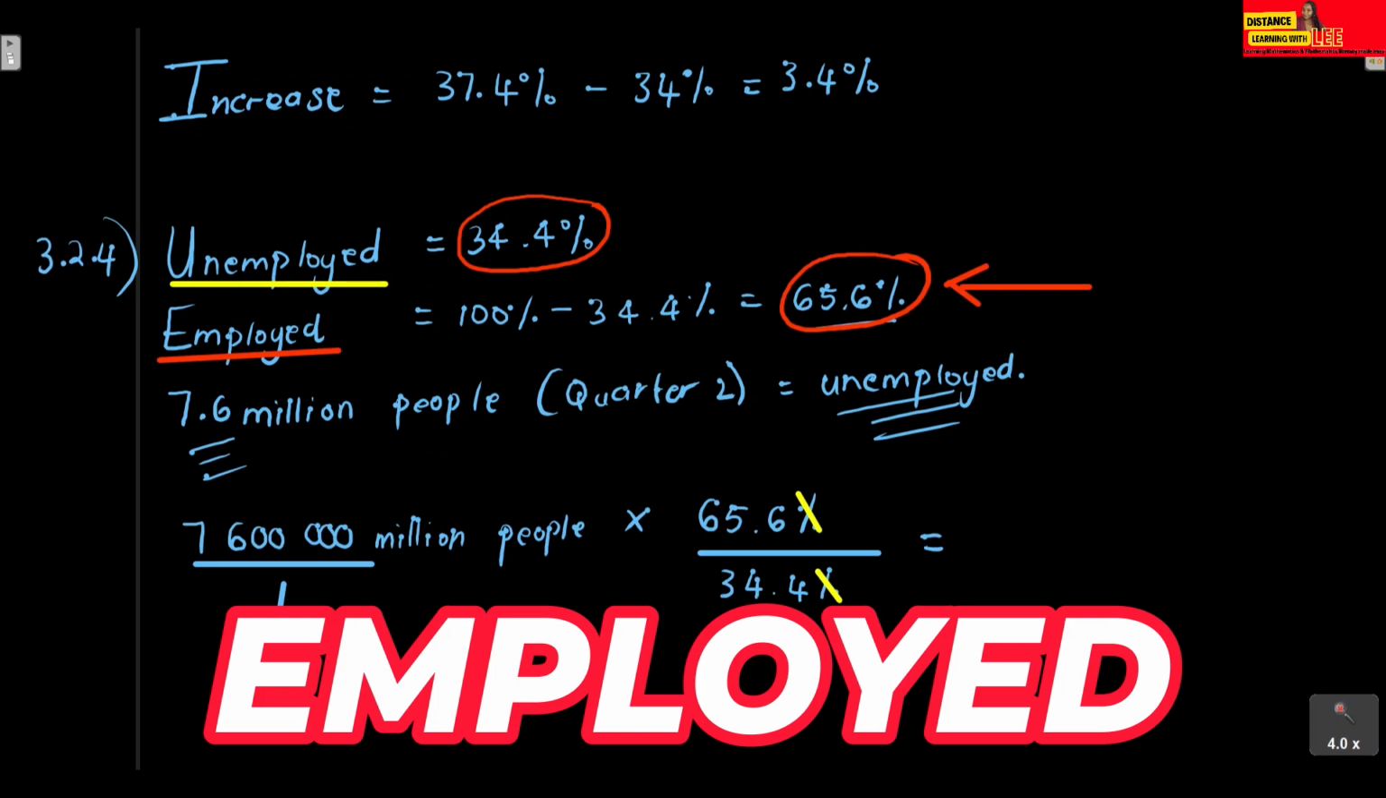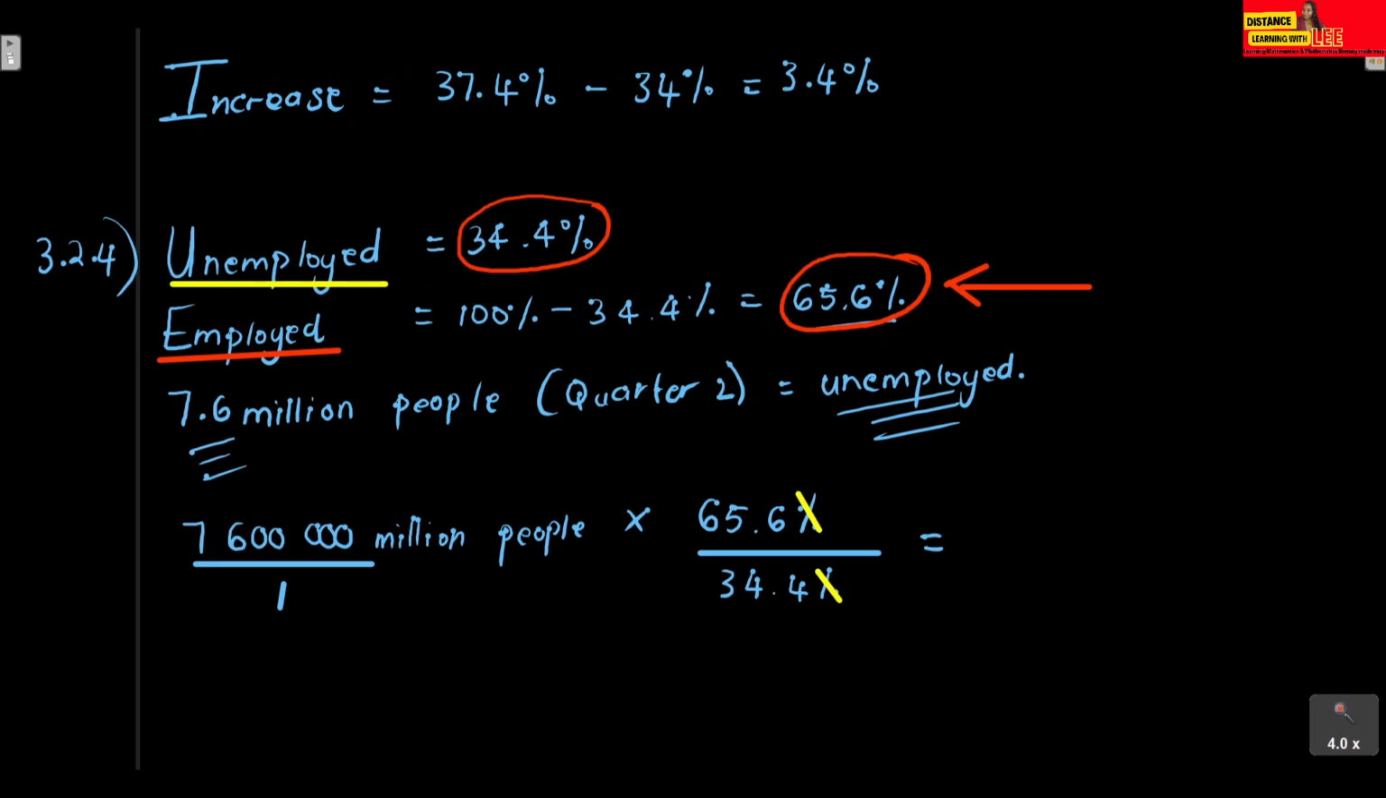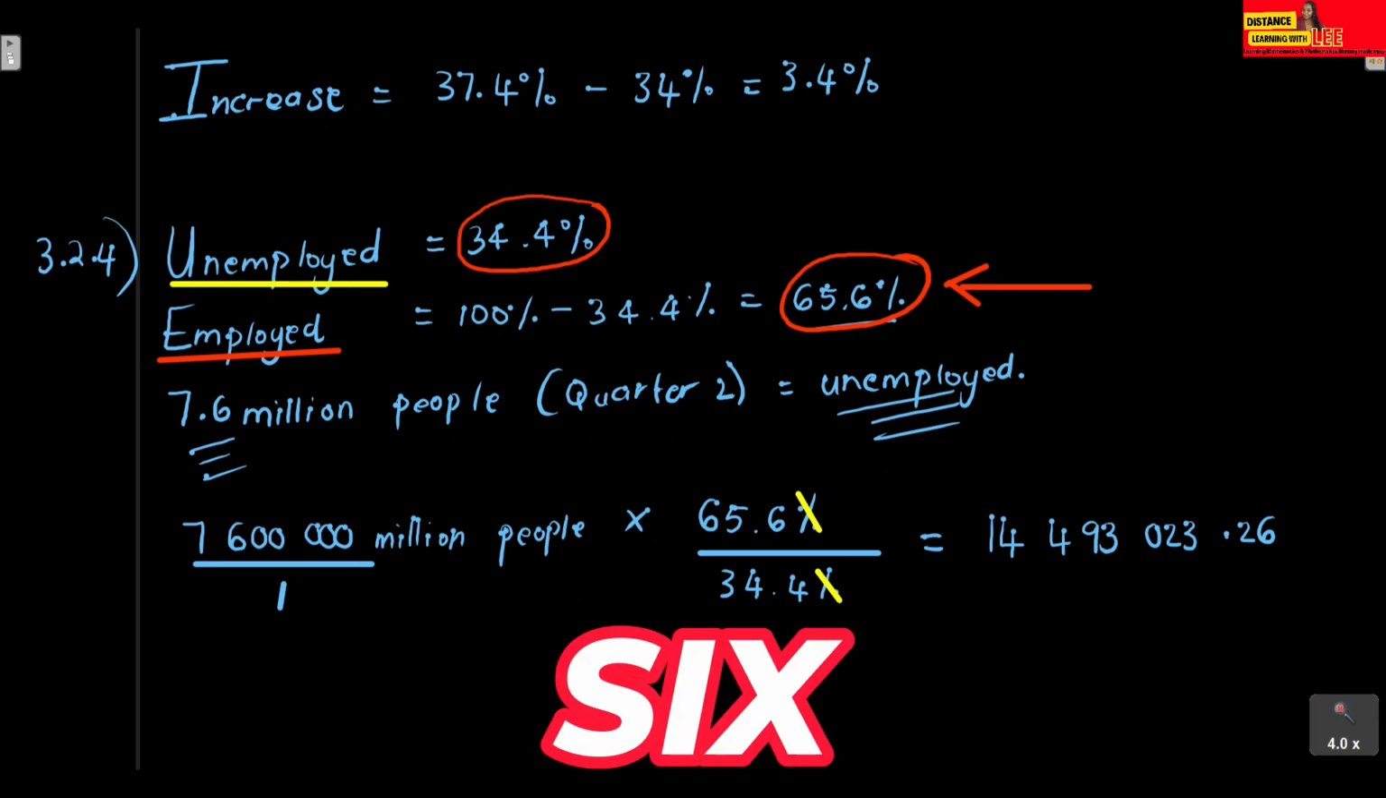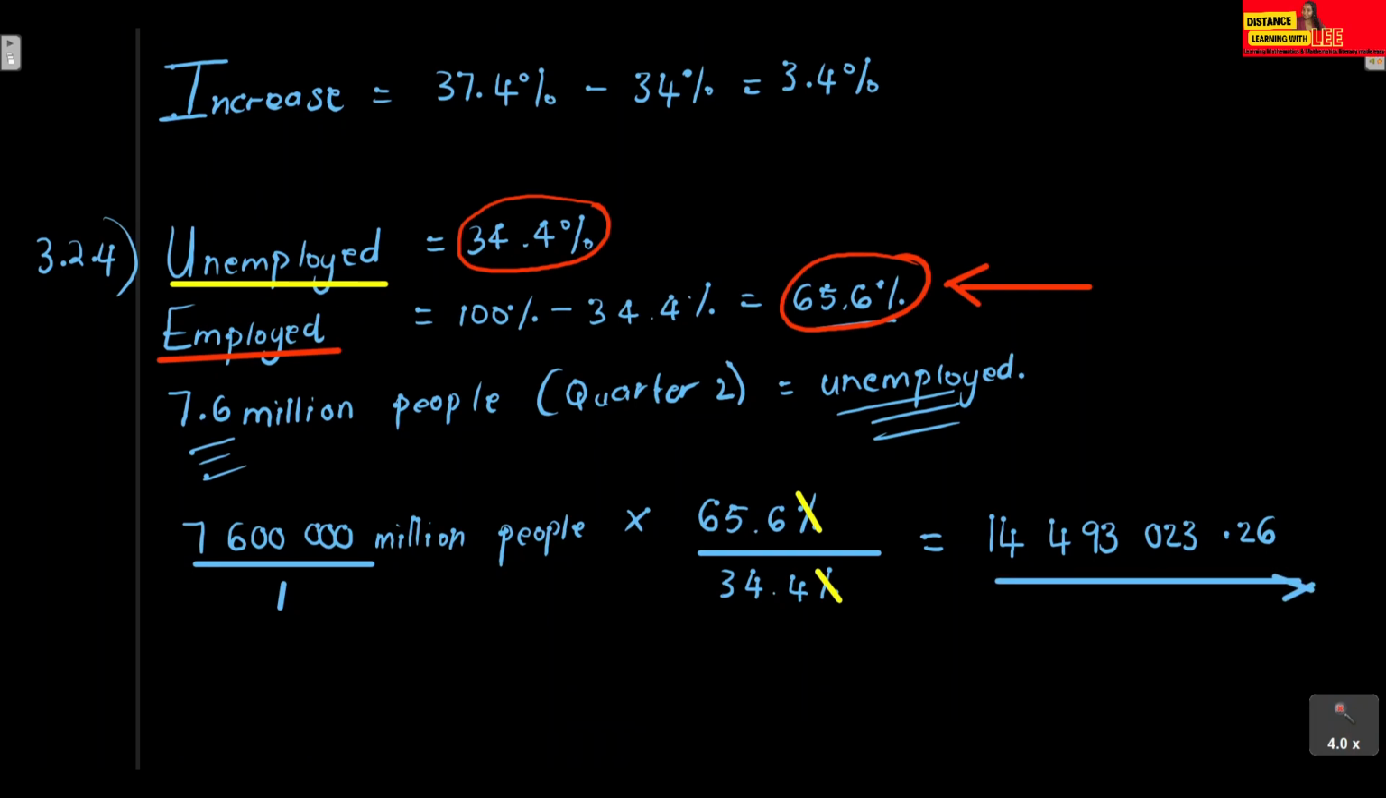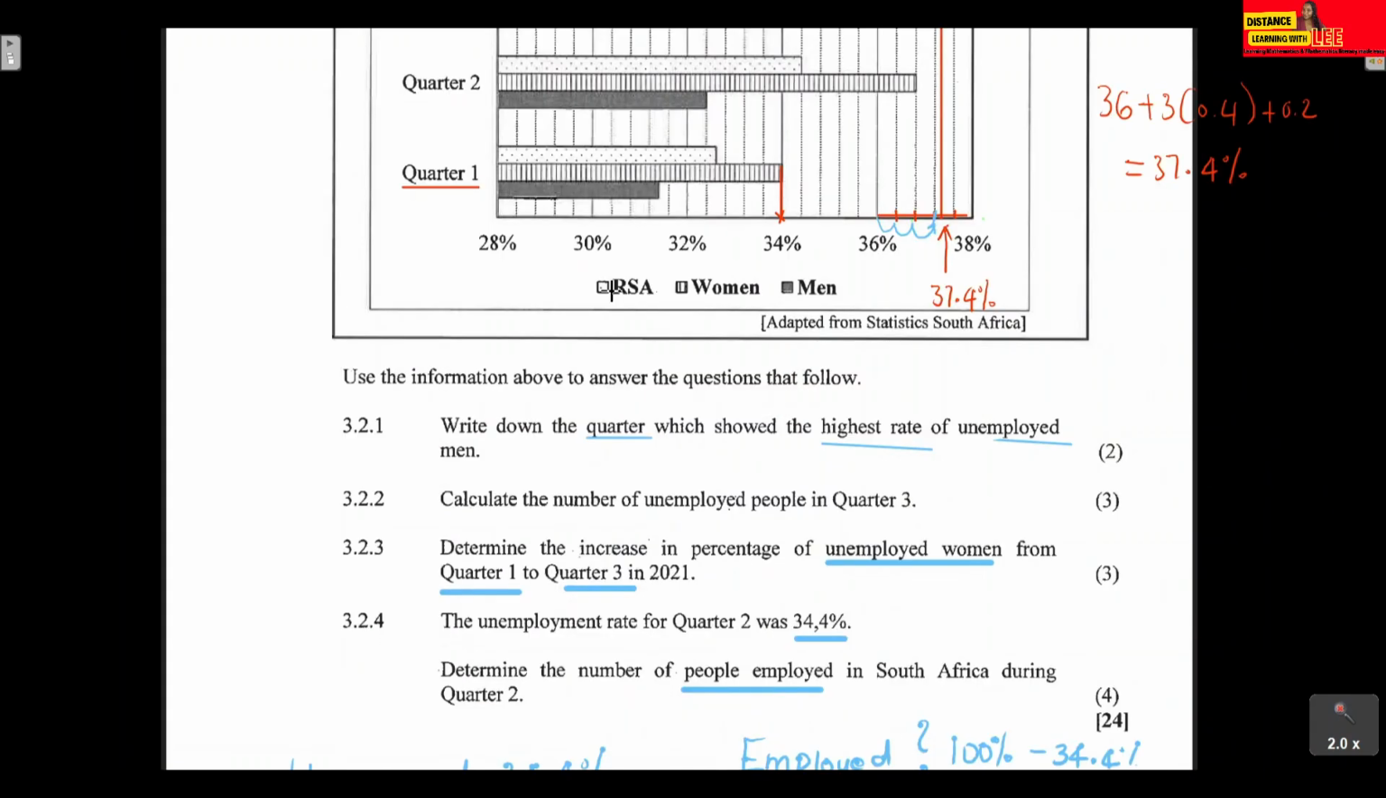If you punch this into your calculator, you will get that the number of people that are actually employed is 14,493,023.26. That is the number of people that are employed in South Africa in the second quarter.